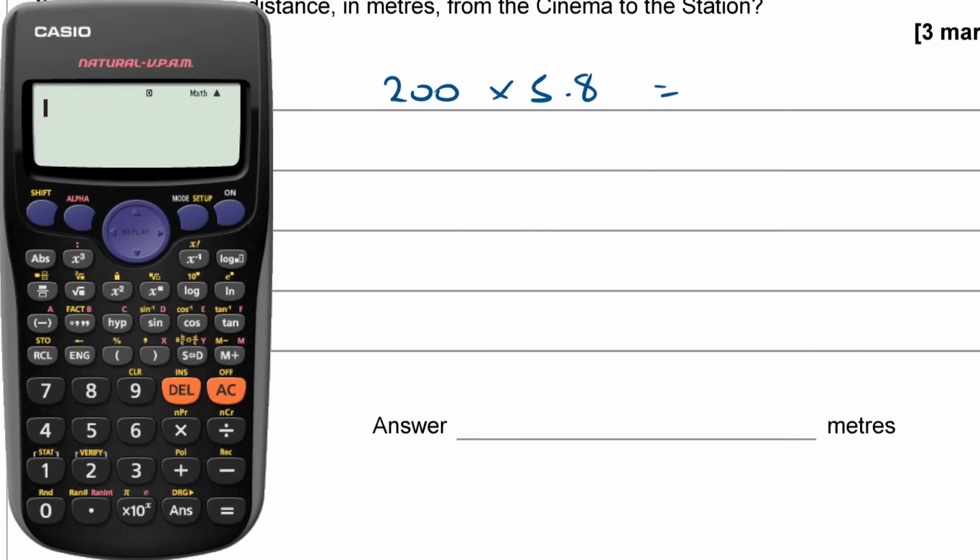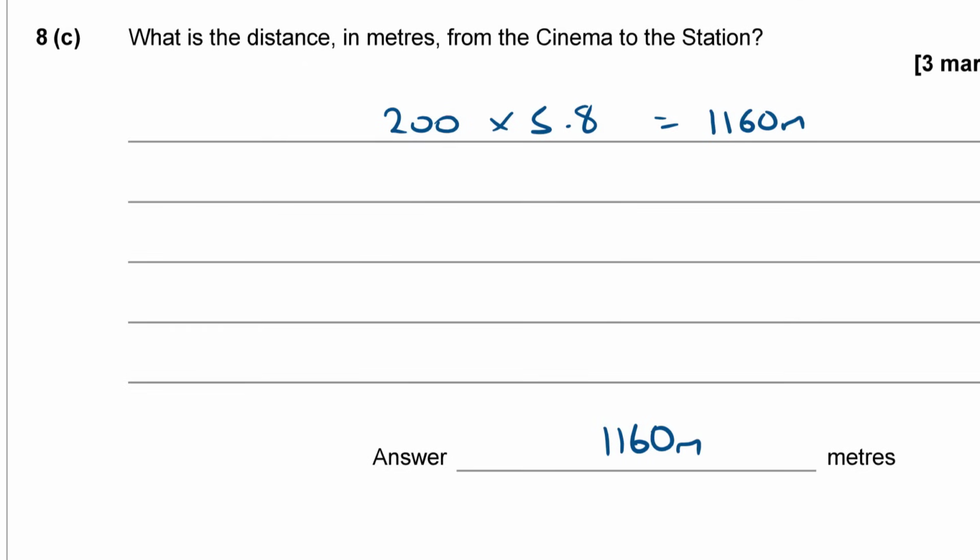Let's reach for the calculator. 200 times 5.8. That gives me 1,160. 1,160 meters. So that's my answer. There's probably a little bit of leeway either side. Probably you're allowed anything from about 1120 up to 1200, I'd imagine. But I made it 5.8, which is 1160.